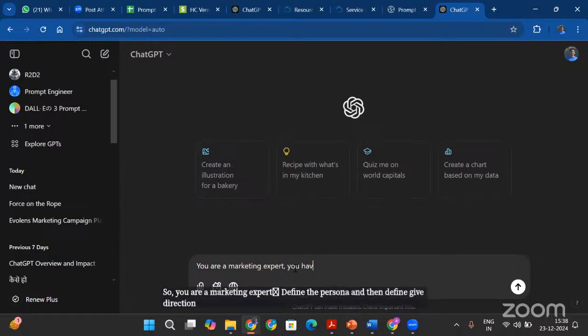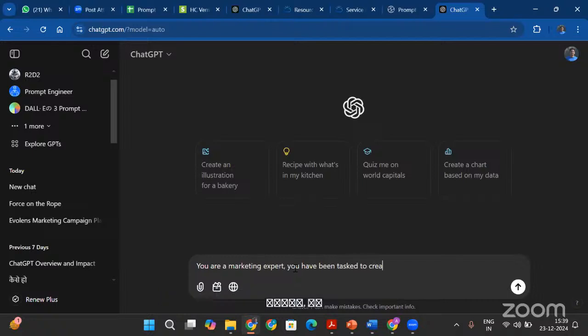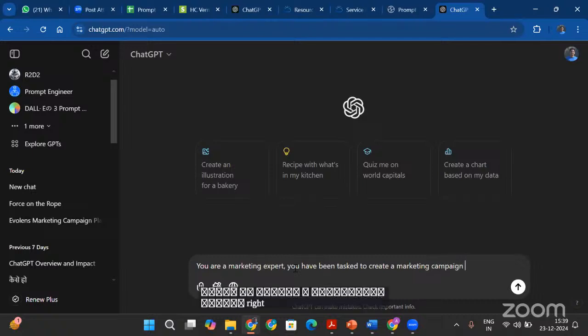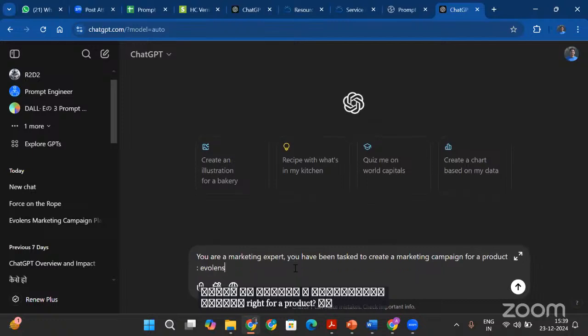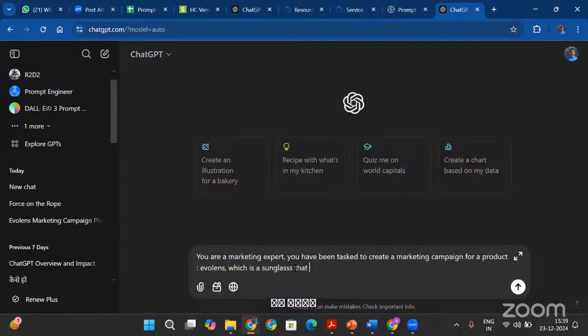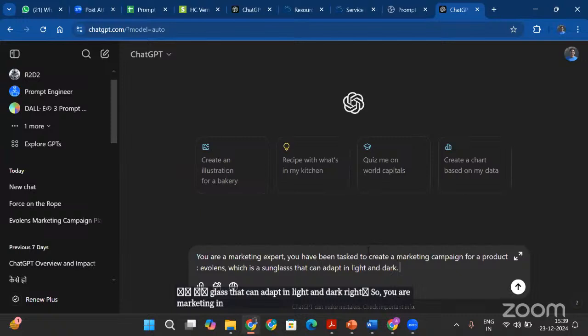You have been tasked to create a marketing campaign for a product Evo Lens, which is a sunglass that can adapt in light and dark, right? So you are a marketing expert. You have been tasked to create a marketing campaign. I am giving direction. I am specifying the format.